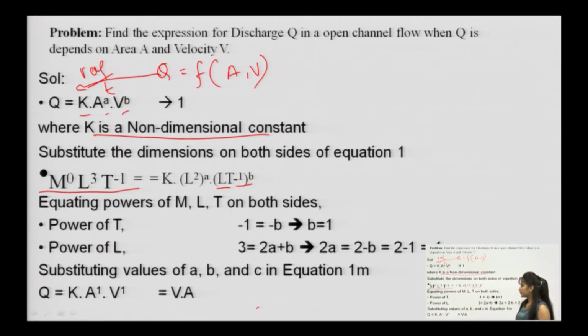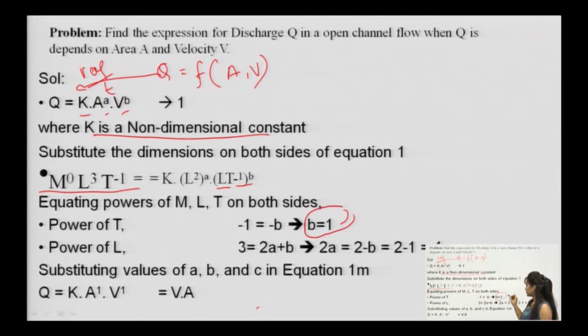Now, we will be equating the powers of M, L, T on both sides. The power of mass is not there on either side, so we will not compare mass. Coming to the power of T, here T is minus 1, so minus 1 is equivalent to minus b, and from here you can conclude b equals 1.